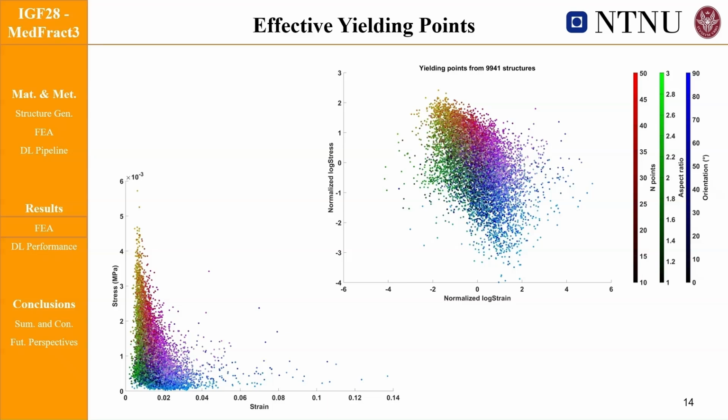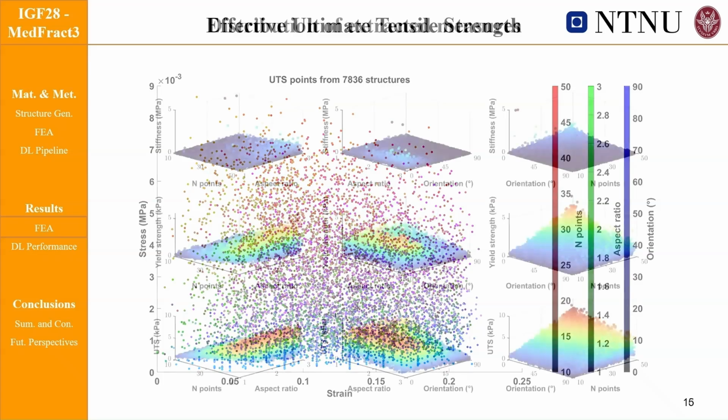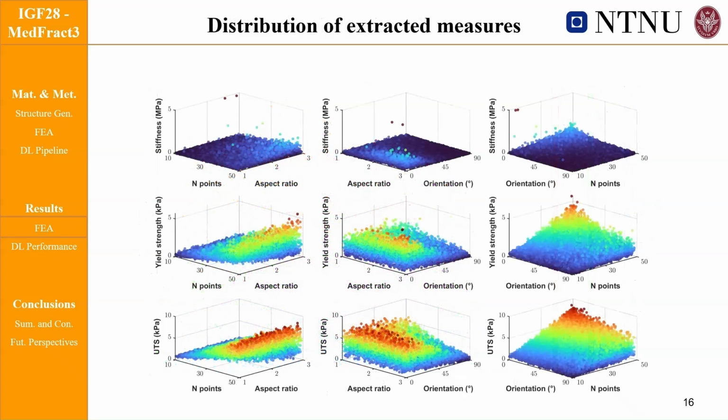Reducing the number of seeds lowers both the stiffness and strength, while rotating high aspect ratio structures towards the horizontal increases yield strain but decreases the strength and the stiffness. And we can also observe the trends for the extracted ultimate tensile strength, and we can see that they are substantially analogous. Furthermore, we observe that the scatter of each property in relation to the generation parameters of the corresponding structure confirms what we had already observed.